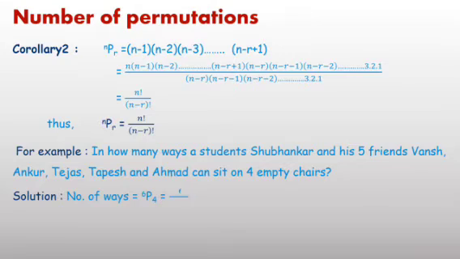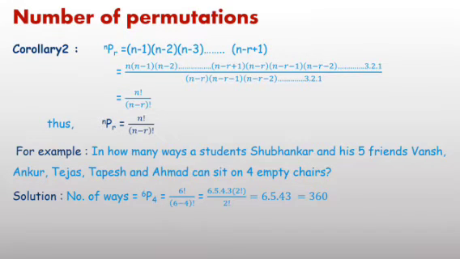Now an example. One student was Subhankar and his 5 friends, with 4 empty chairs. In how many ways can they sit? Directly you can apply the formula here. Total number of students is 6, number of empty chairs 4, so the number of sitting arrangements on 4 chairs equals factorial 6 upon factorial 6 minus 4.